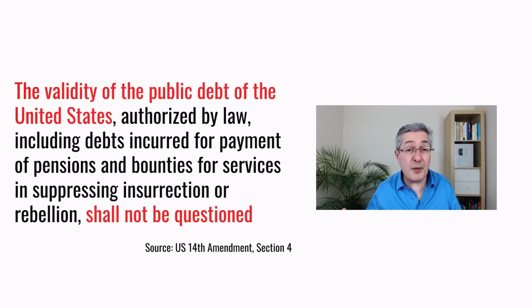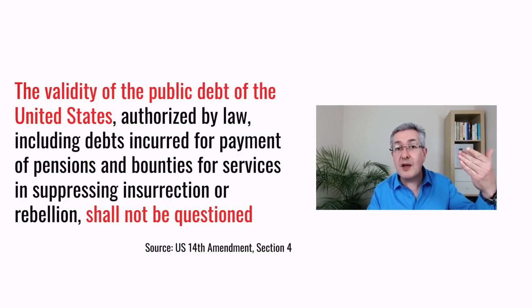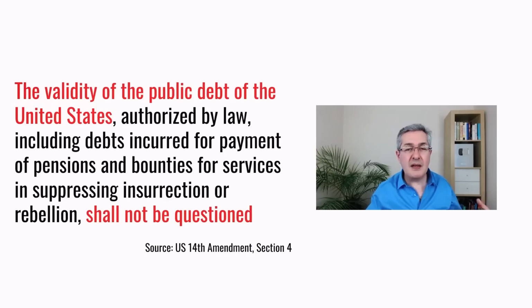Another possibility is that the US invokes the 14th Amendment. Here you can see that rule. Now, this was just an amendment which was created at the time of the Civil War so that the North wouldn't have to honour the debt of the South. That's why there's this strange wording about suppressing insurrection. But essentially, the law says that the validity of the public debt of the United States shall not be questioned. In other words, the president would go ahead, issue more bonds, and cite this amendment as the justification for it.